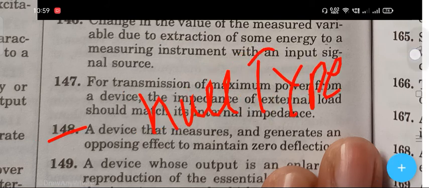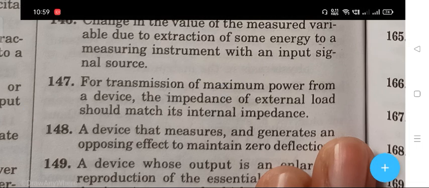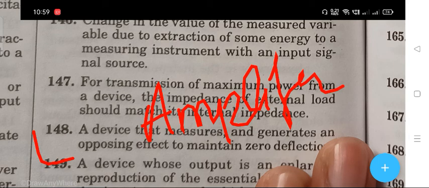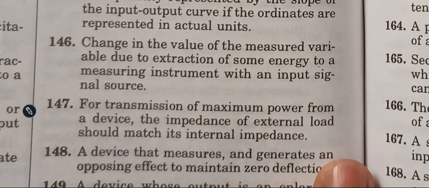null type device. The next question 149: a device whose output is an enlarged reproduction of the essential features of the input wave and which draws power from a source other than input signal. The right answer is amplifier. The next question is 150.